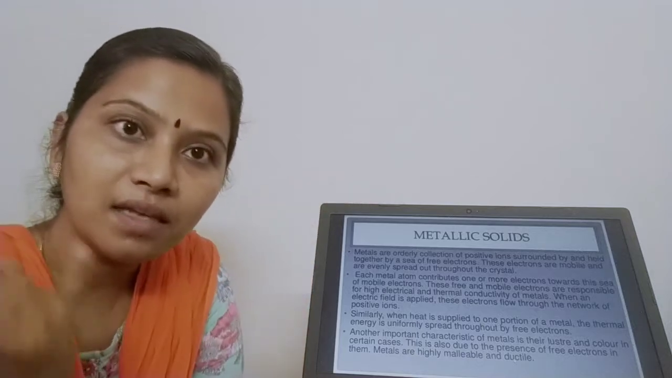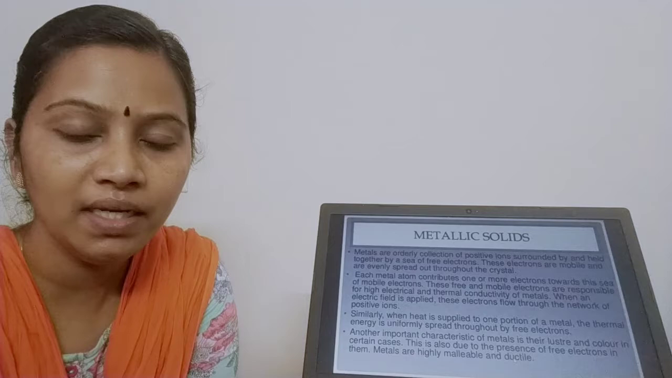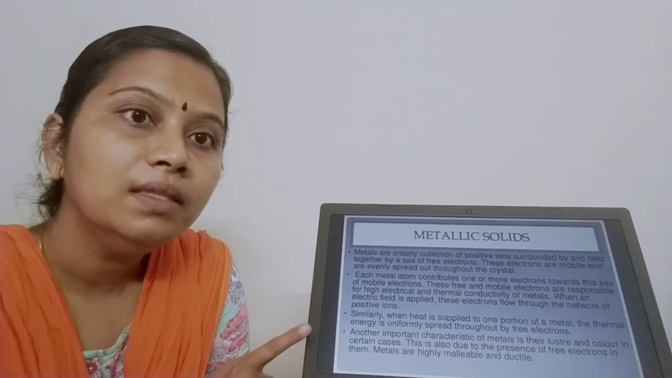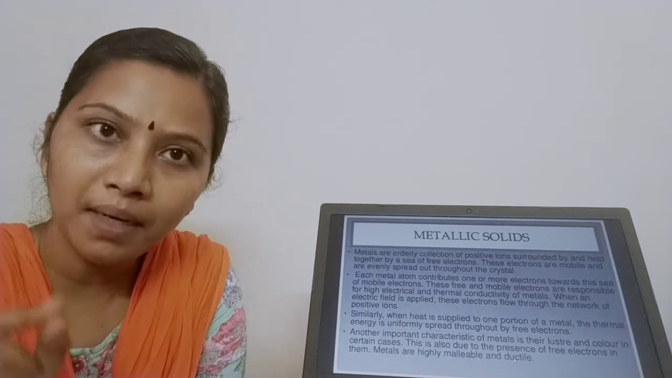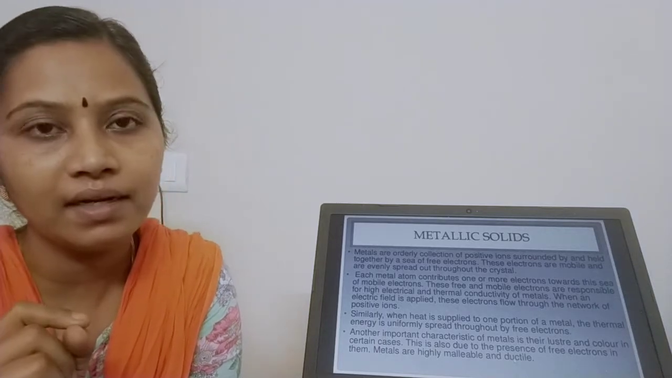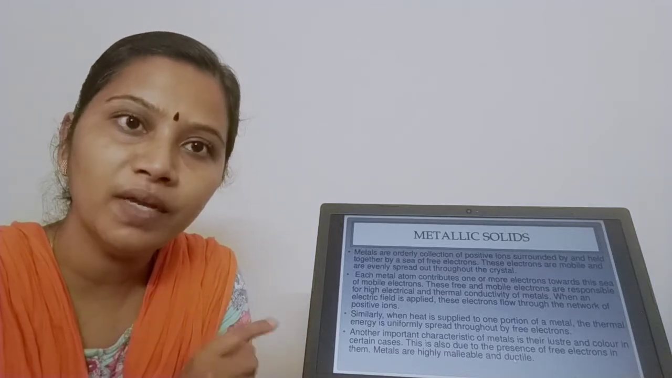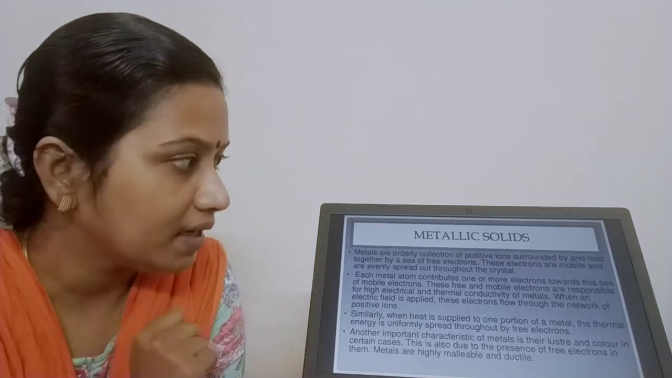They act as thermal conductors. What are thermal conductors? They respond to heat. And they conduct electricity. So the reason why metallic solids show thermal conductivity and electrical conductivity is the moving electrons. A sea of moving electrons is responsible for thermal conductivity and electrical conductivity.